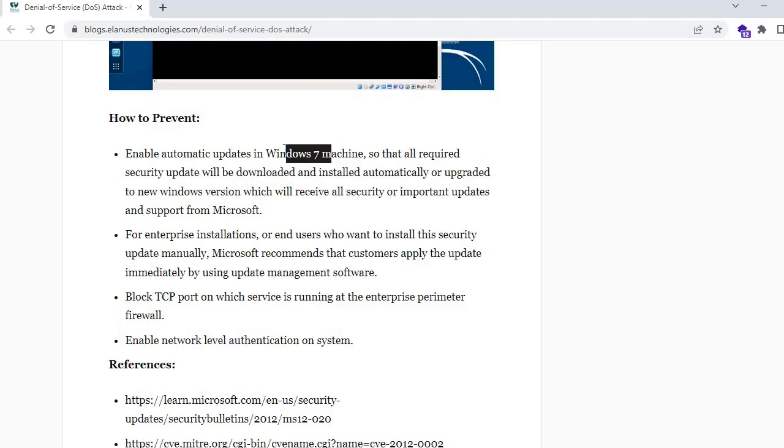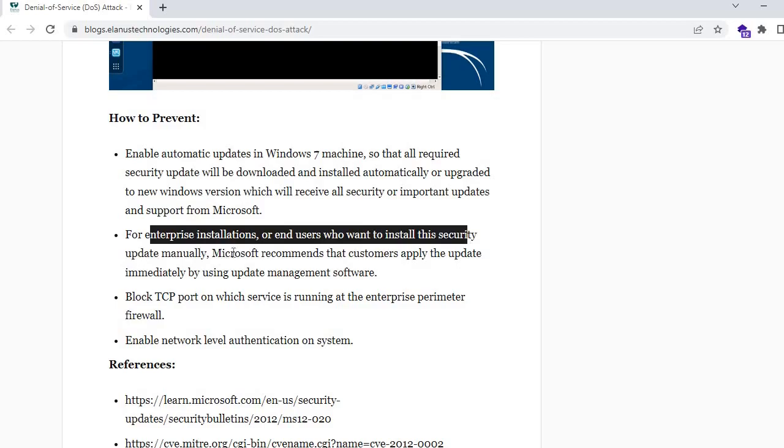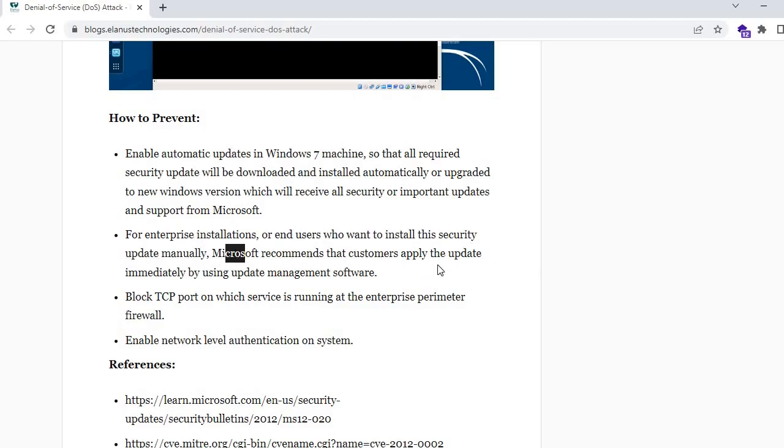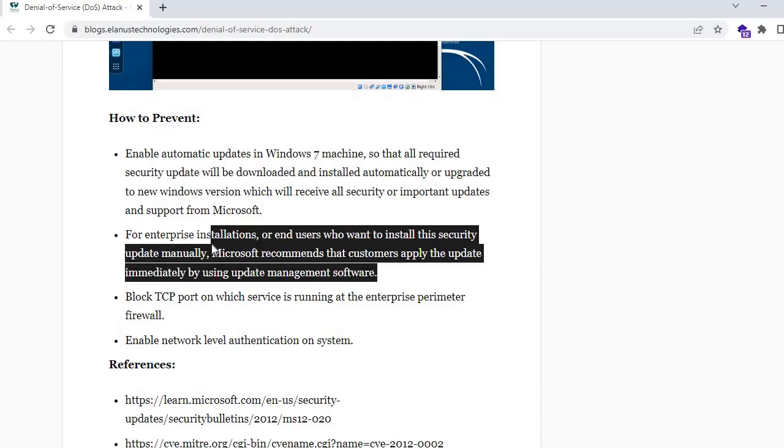Security patches and important recommended updates will install automatically, so that your machine will be secure. For enterprise installations, or end users who want to install the security update manually, Microsoft recommends that customers apply the update immediately. Enterprises or companies should immediately push this update to their endpoint users' machines.